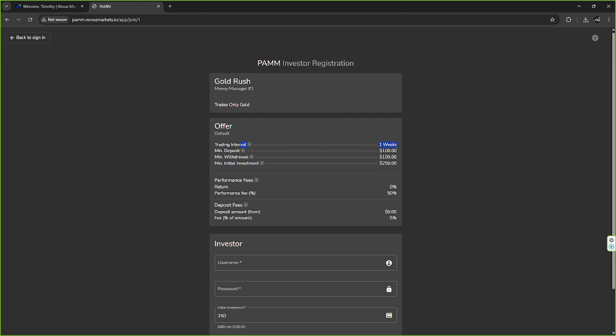So then you have minimum deposit, but you also have minimum initial investment, right? So let's go over both of these. Firstly, the minimum initial investment is the amount that you need to deposit to open up an account or register with this particular PAMM account. And it's going to be different on every PAMM, right? So this is different than your minimum deposit.